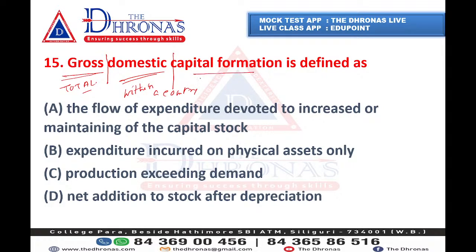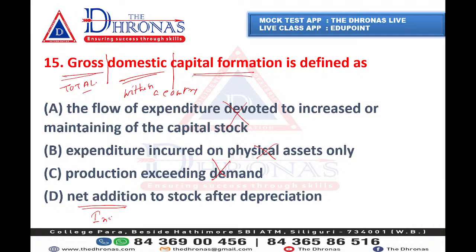Capital formation, you understand by now, means there will be an increase of something. So gross domestic capital formation means there will be some increase of money. So the flow of expenditure devoted to increase or maintaining the capital stock will not be the answer. Expenditure incurred on physical asset, no. Production exceeding demand, no. Net addition means increase.